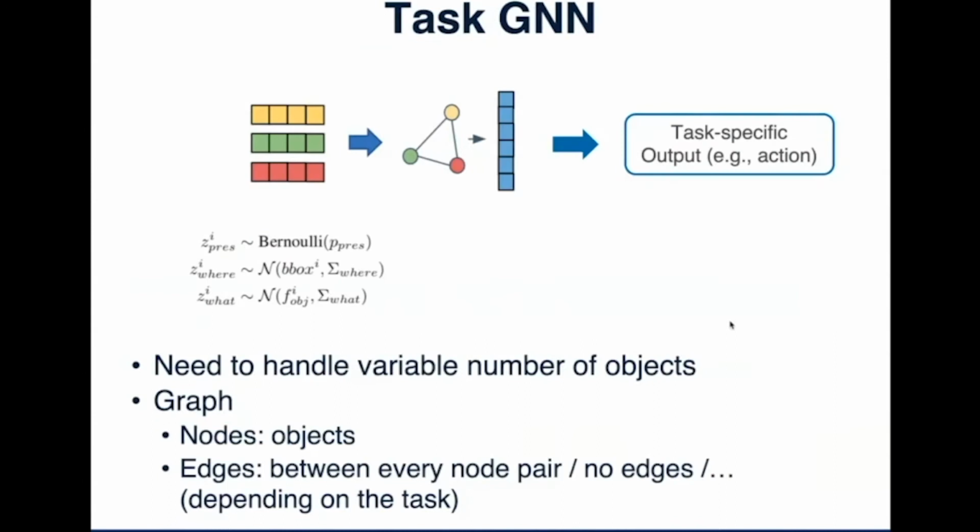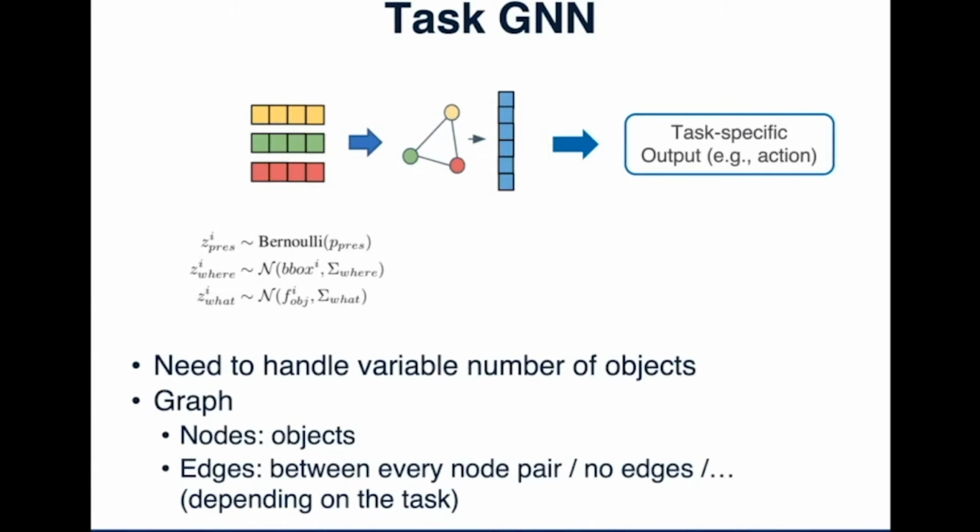Okay. Then the second part of our model is the task GNN. The task GNN takes the object proposals as input and produces a task-specific output, for example, an action. The reason we choose a GNN instead of an MLP is that we need to handle a variable number of objects from the object proposal network.